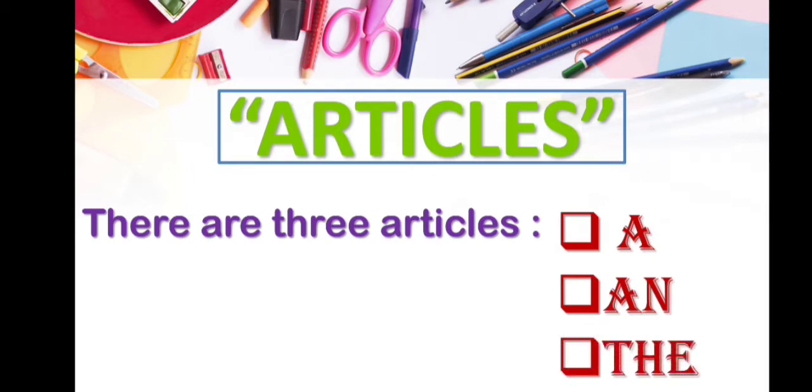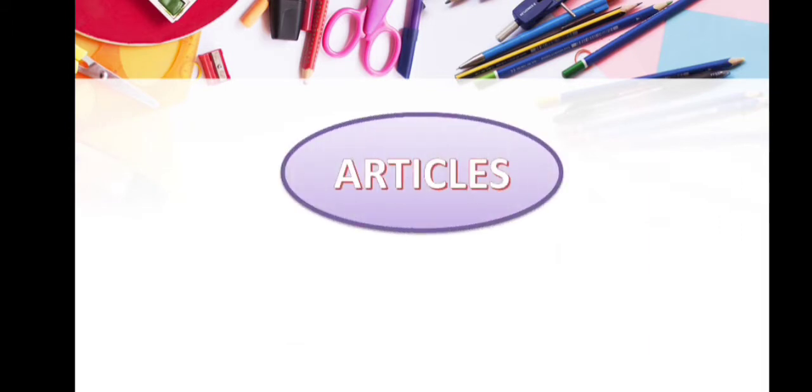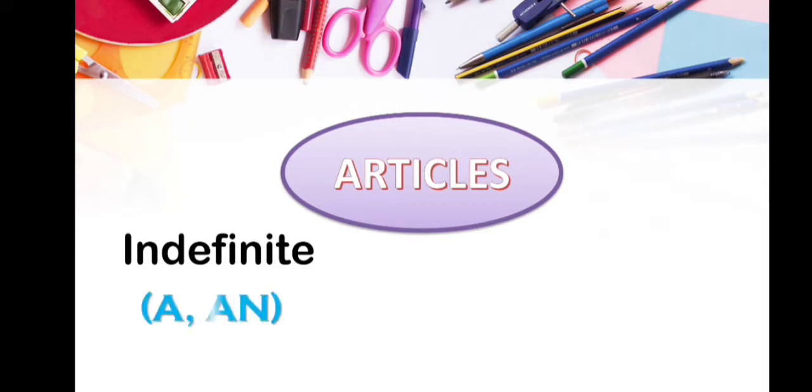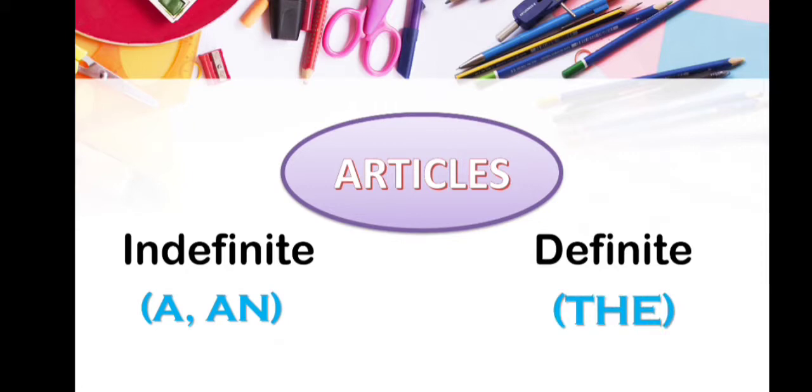So these three are the articles, and articles are divided into two types. The first one is indefinite, and the indefinite articles are a and an, and the second type is definite, and the definite article is the. Okay, so first we will know about indefinite articles.